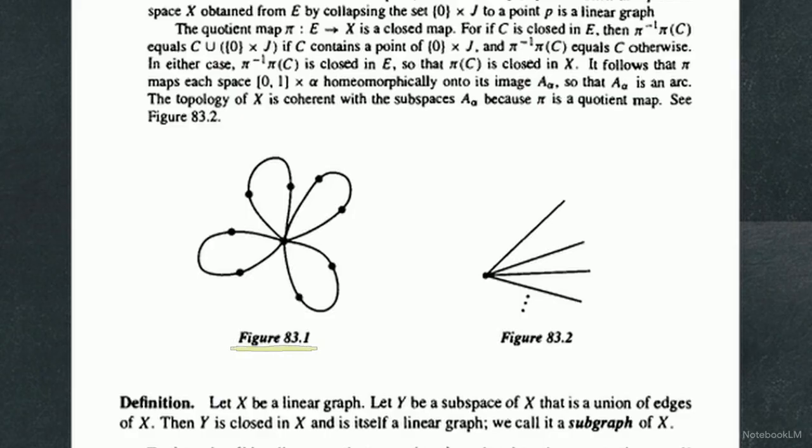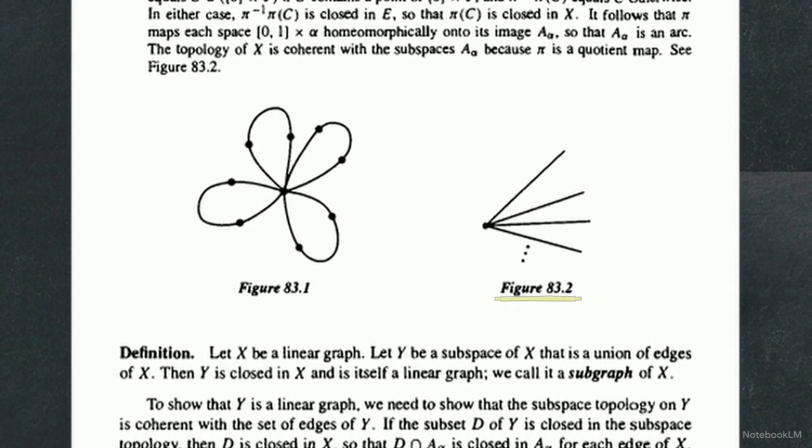This chart from Munkres shows exactly how strict these definitions are. Look at figure 83.1. The wedge of circles. A full circle loops back on itself, so it is not homeomorphic to the straight interval 0, 1. To make this a formal linear graph, each circle must be subdivided into 3 distinct edges and 3 vertices. Moving down the page to figure 83.2, we see another example. Here, an infinite set of independent intervals has all their 0 points collapsed into a single shared origin point, creating a quotient space of mediating spokes that still obeys the rules of a linear graph.